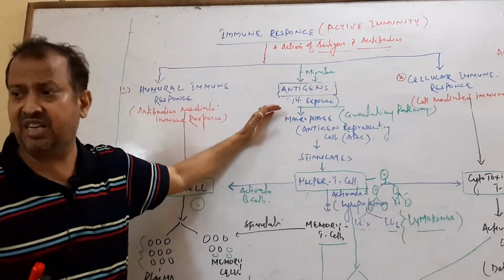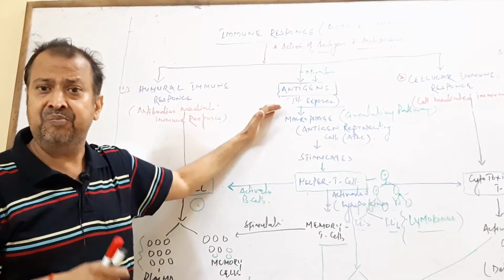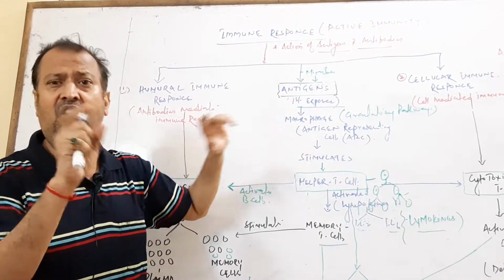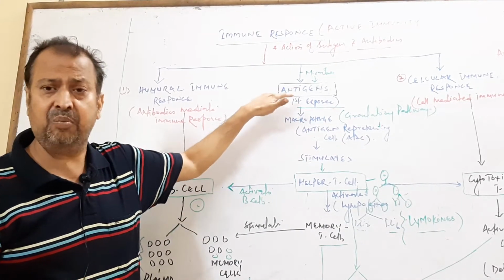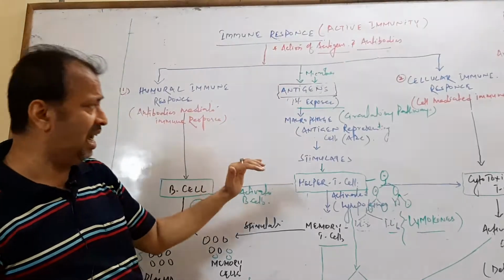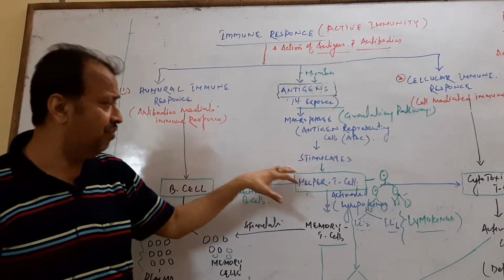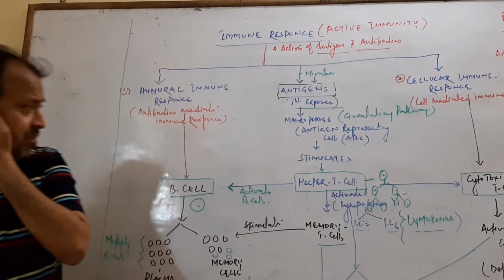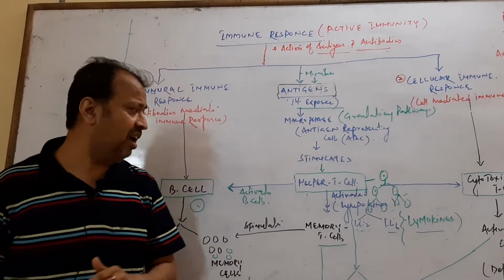Macrophage is an APC, an antigen-presenting cell, so the first encounter takes place between antigens and the APC. This first encounter stimulates the macrophage, and then the macrophage activates the helper T cells.